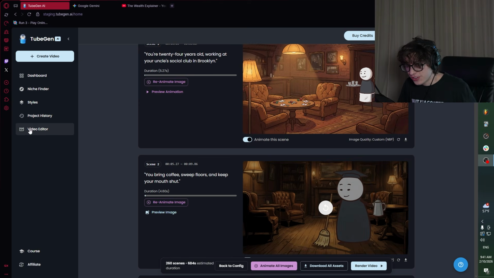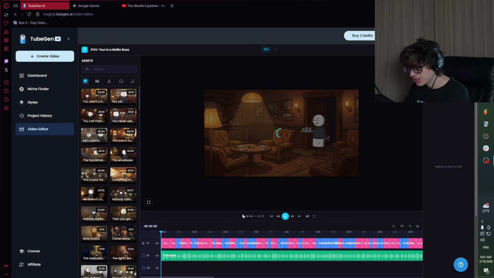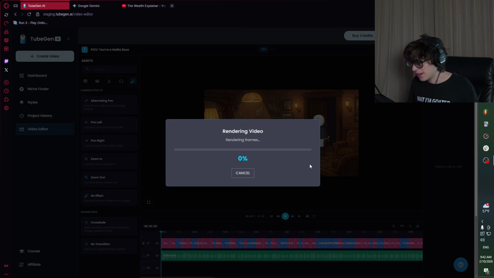Now that all the animations are done, we can actually go over to the built-in video editor, and it's just gonna put everything together for us. And we can even go to the effects tab, add crossfades, zoom ins, zoom outs, but we don't really need to do that because this is meant to be a video where it's animated, right? So in this video editor, we actually don't really need to do anything except export the video. So now we just need to wait for this to go from 0 to 100%.